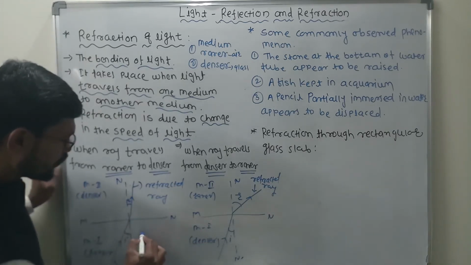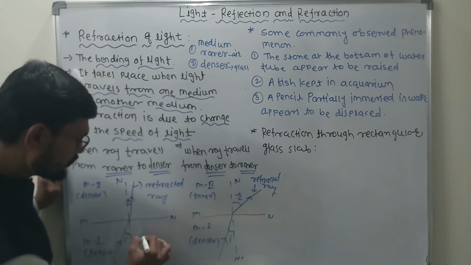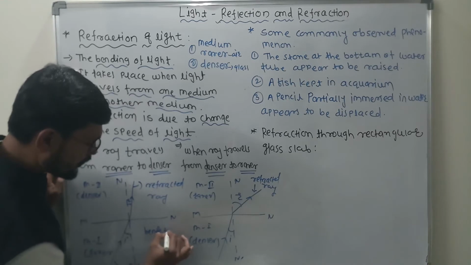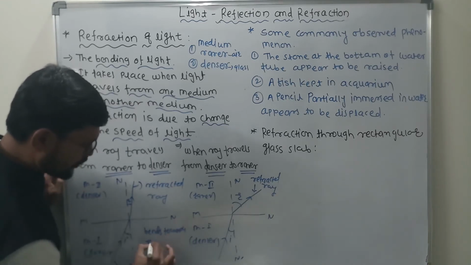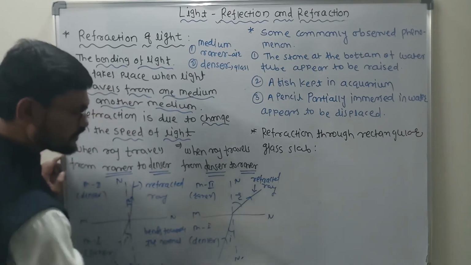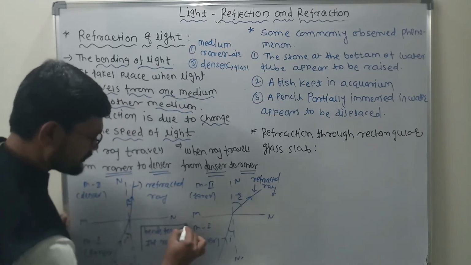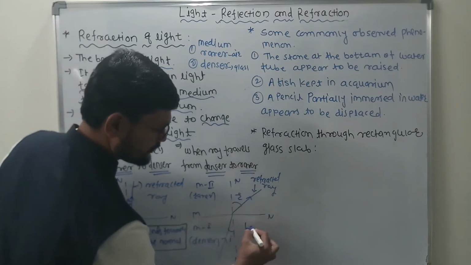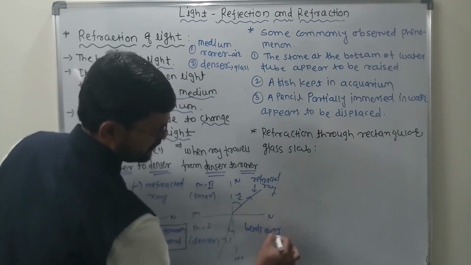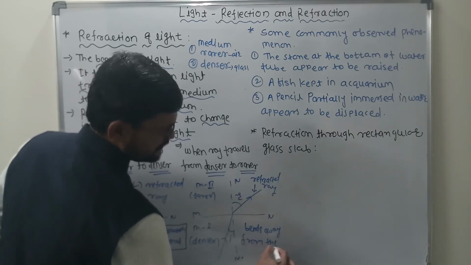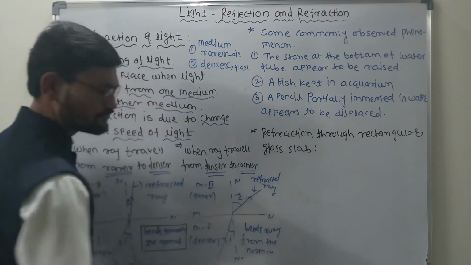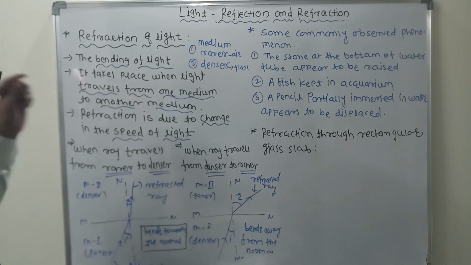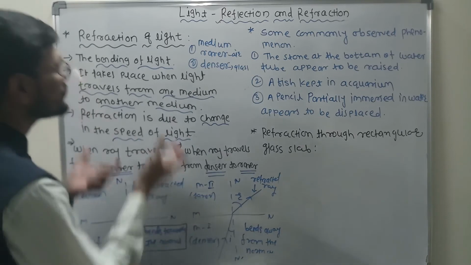So what is happening here? When it travels from rarer to denser, it bends towards the normal. Students, please remember this. Clear? And when it travels from the denser to rarer, then what happens? It bends away from the normal. Are you getting what I am saying here? Any problem? This is what I just wanted to tell you. This is the importance of the refraction of light.